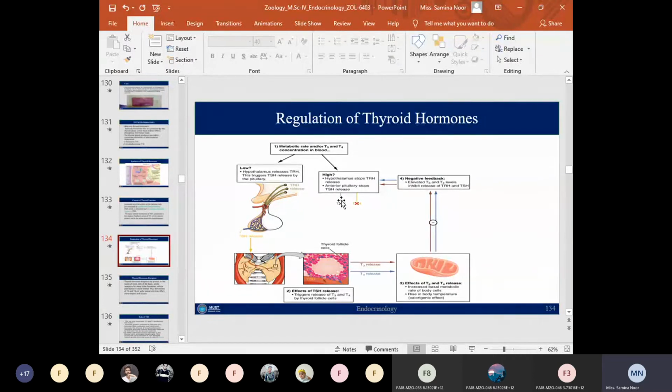So eventually the anterior pituitary also stops the production of thyroid stimulating hormone.